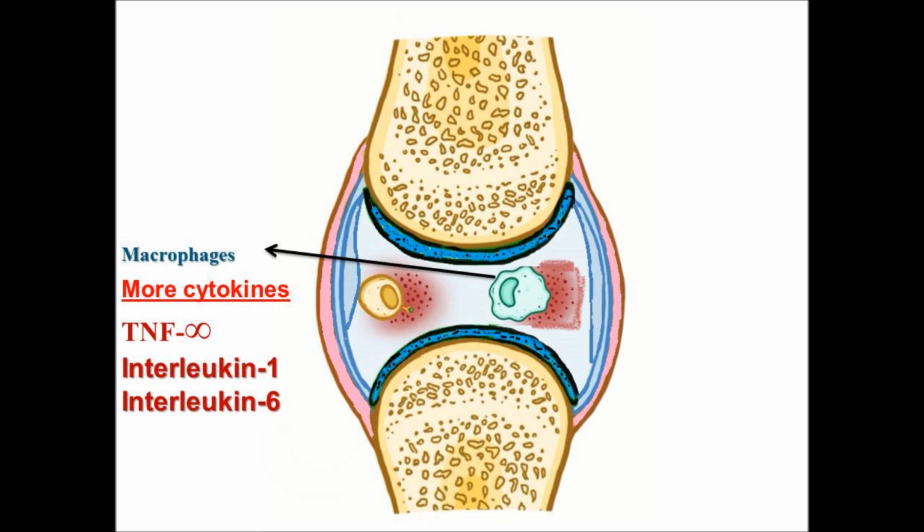Next stage, it will produce macrophage. That is a type of phagocytosis macrophage. It also secretes interleukin 1, interleukin 6, TNF (tumor necrosis factor alpha), and other interleukins that are not so important, like interleukin 23 and interleukin 18.